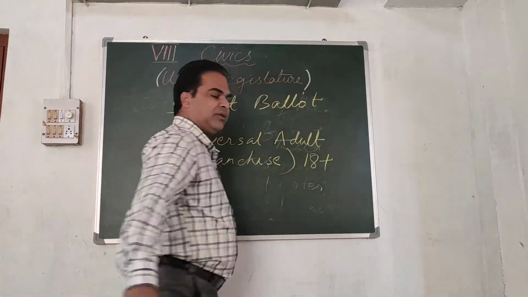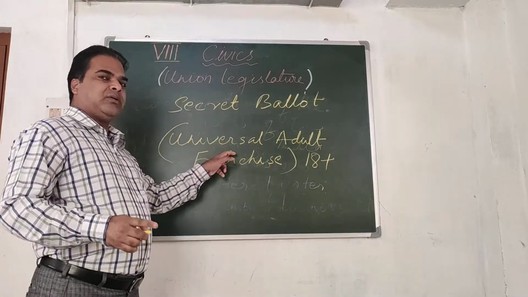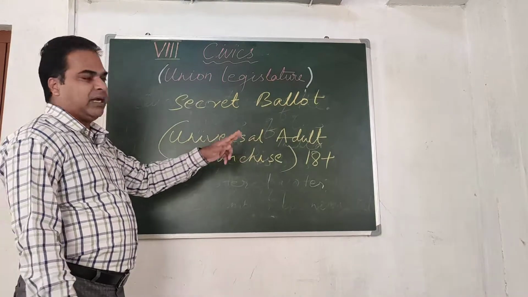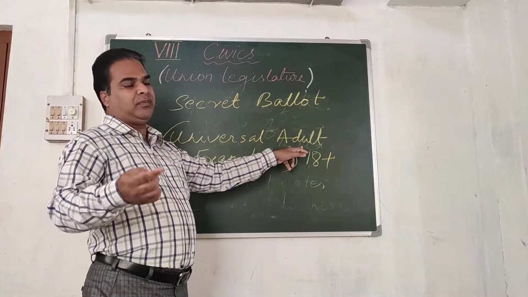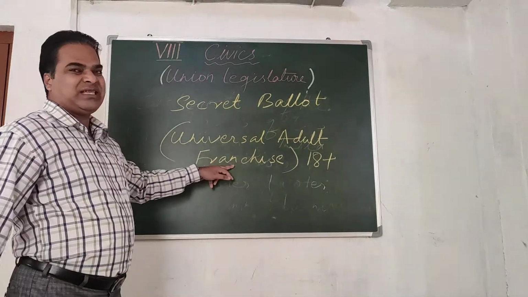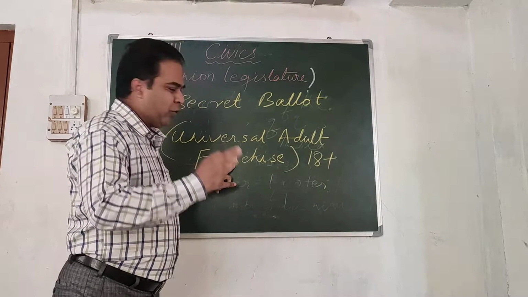18 plus. So universal means all over the country, whoever has completed the age of 18 and above is entitled to vote. Adult means the person who becomes 18 years of age. And franchise means right to vote.